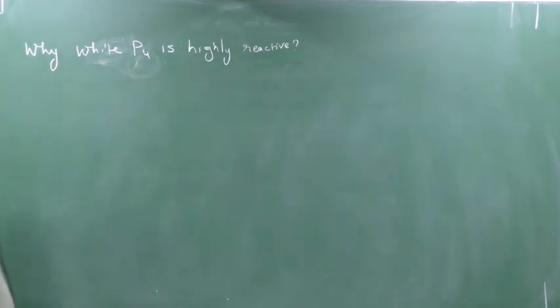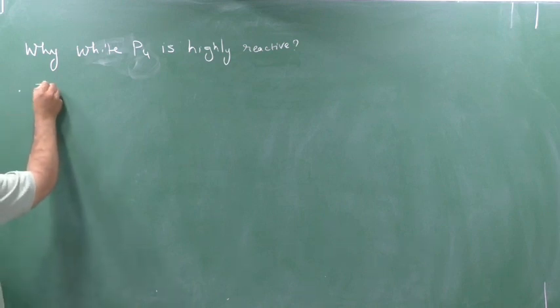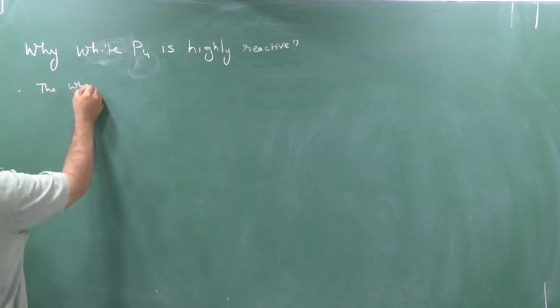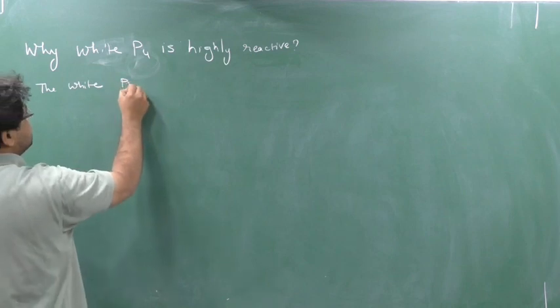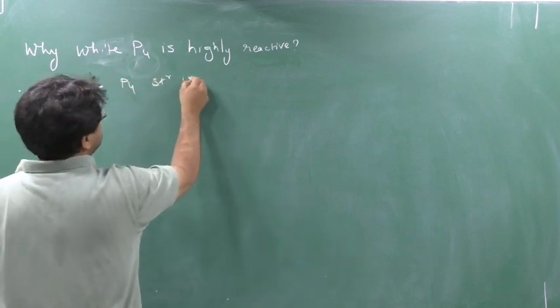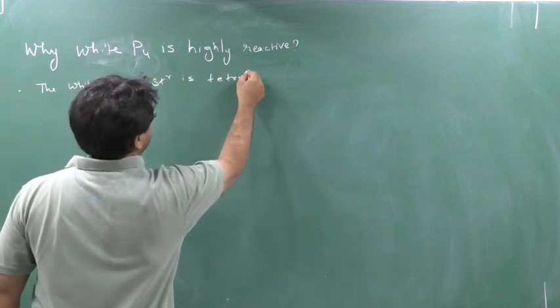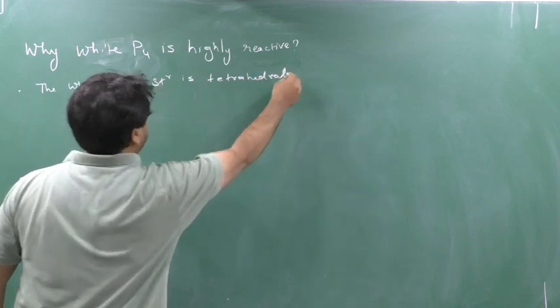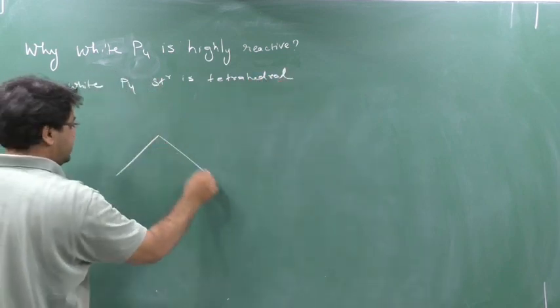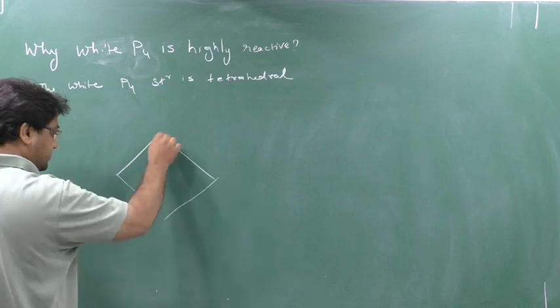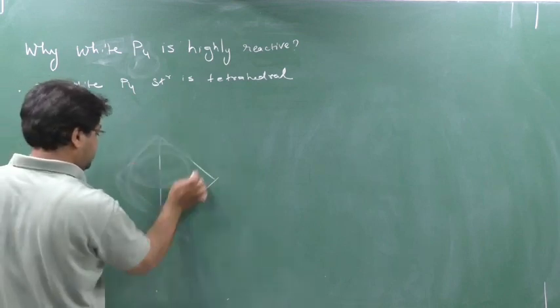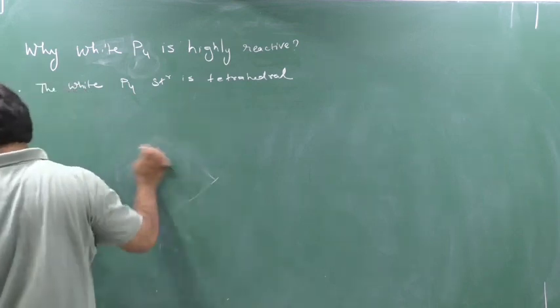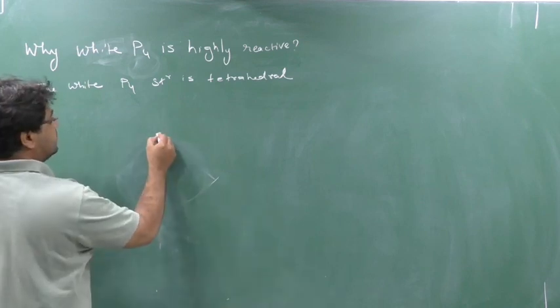So in this first point, you remember this: the white phosphorus structure is tetrahedral. Clear? Okay, so this is the structure of white phosphorus.